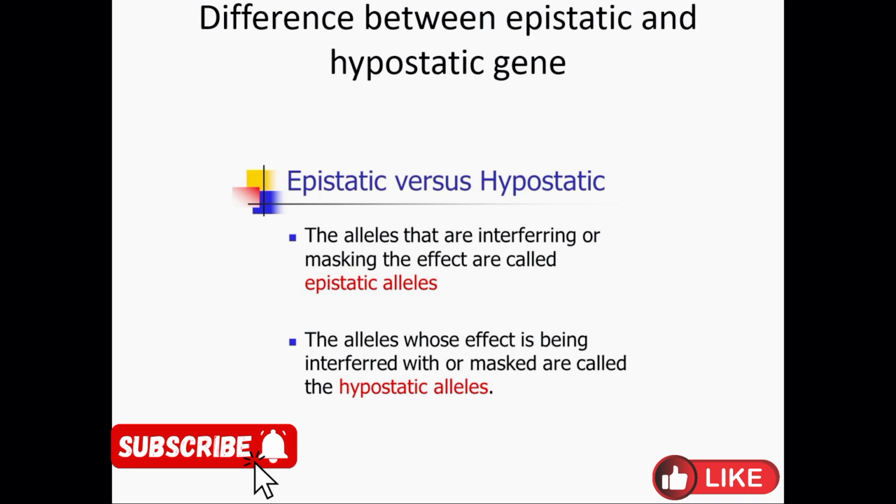What is the difference between epistatic and hypostatic gene? The epistatic gene is the gene which suppresses, masks or hides the effect of action of a gene at another locus. The gene which is suppressed is known as the hypostatic gene. Or we can also define it this way: the alleles that are interfering or masking the effect are called epistatic alleles, and the alleles whose effect is being interfered with, suppressed or masked are called hypostatic alleles.